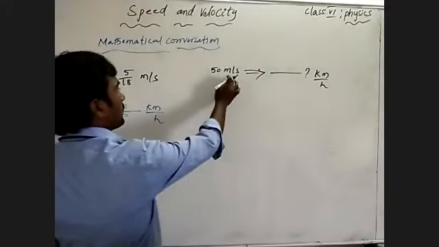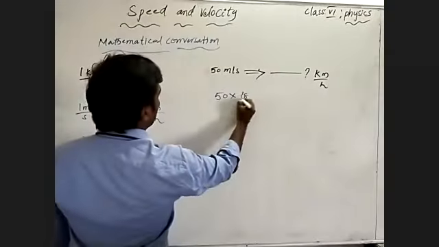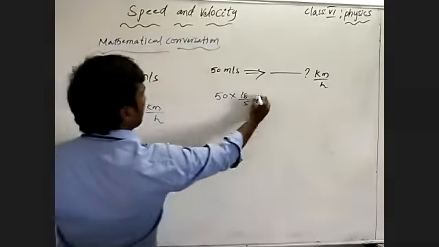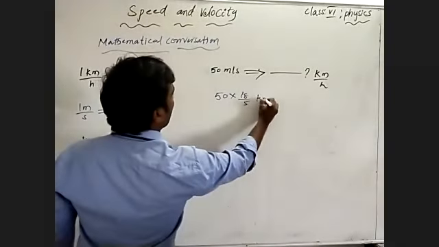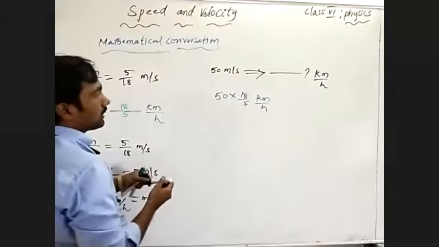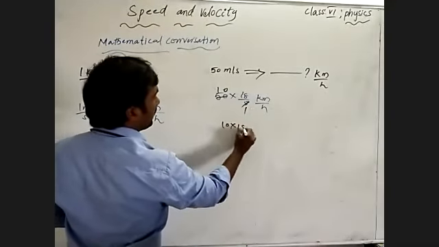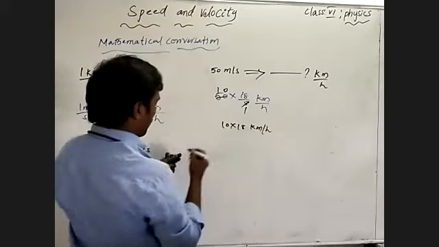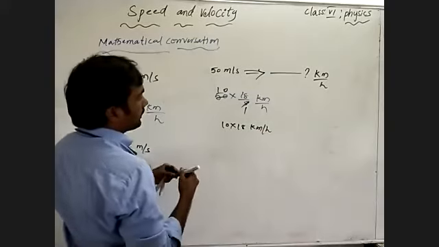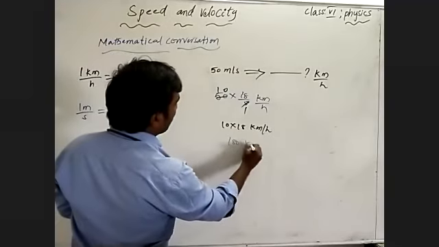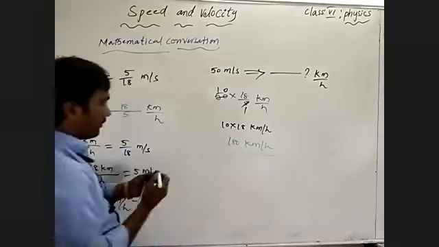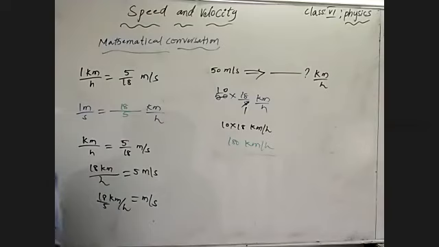So meter per second, you have to replace with 18 by 5 kilometer per hour. Then 5 ones, 5 tens. 10 into 18 kilometer per hour means how much we can get? 180 kilometer per hour. Understand?